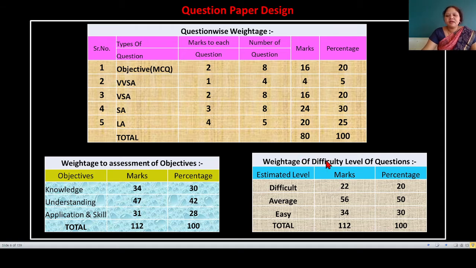Weightage of difficulty level of questions. 20% questions are difficult level, 50% questions are easy level and 50% questions are average level and 30% questions are easy level.